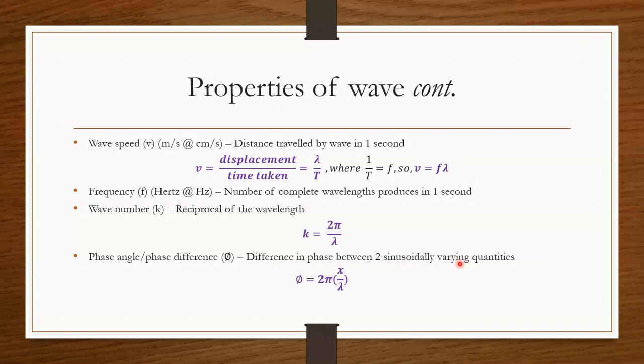So how do we find the phase angle in a wave? It is usually defined by this formula where the phase angle is equal to 2 pi times x divided by lambda. x is the distance, lambda is the wavelength.